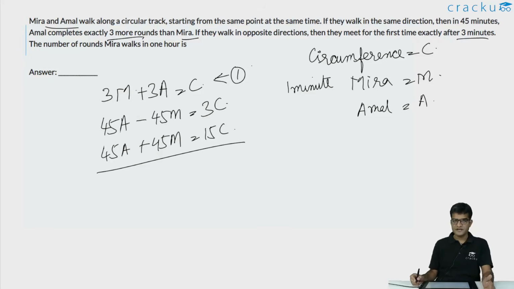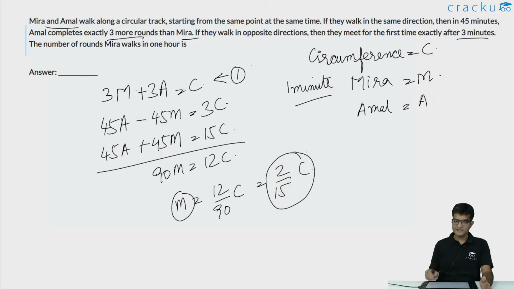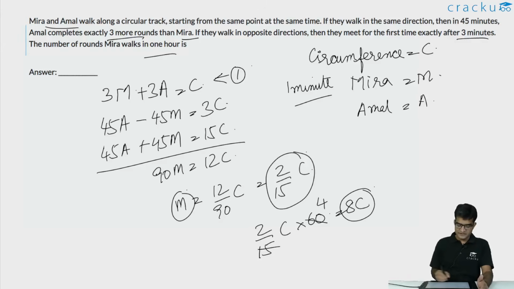So now if you subtract the first equation from the second equation, we are going to get that 90m is equal to 12c, or the value of m is equal to 12 by 90c, which is equal to 2 by 15c. So in 1 minute, Meera walks 2 by 15th of the circumference. So in 1 hour, she is going to walk 2 by 15c into 60. 60 by 15 is 4, so this is equal to 8c. So in 1 hour, she will complete 8 rounds around the circular track.